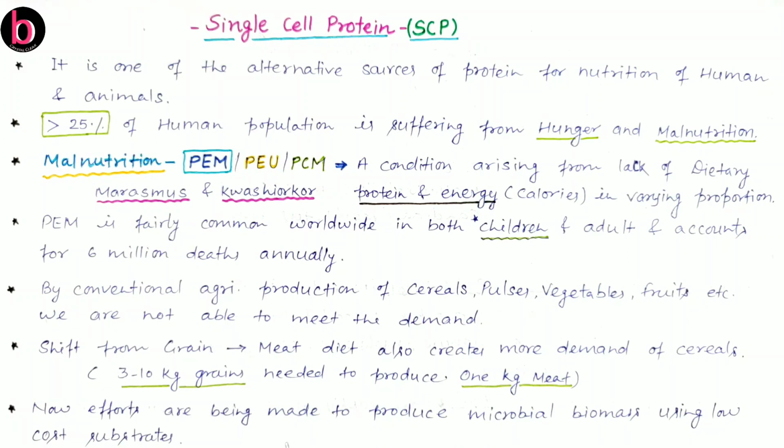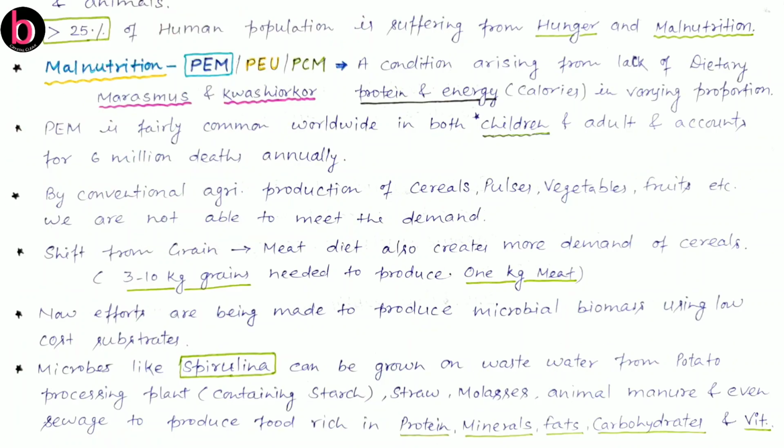Nowadays, efforts are being made to produce microbial biomass by using low cost substrates. Here, microbes like spirulina can be grown on wastewater from potato processing plants, on what remains after harvesting grains, on molasses, which is waste from the sugarcane industry, on animal manure, or even on sewage.